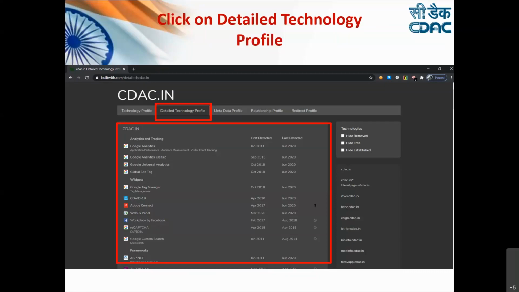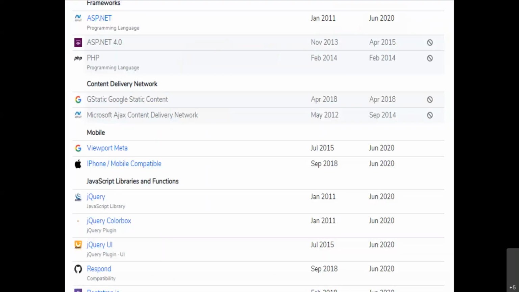So when it was first detected, when it was last detected, related to your JavaScript libraries and functions. Sometimes it also provides you the version, which version of this language is being used. Now, if you see here, it is providing us ASP.NET 4.0, and the PHP language is being used.